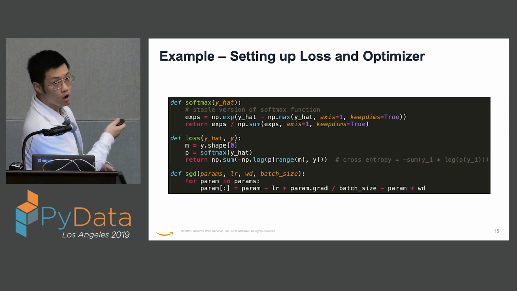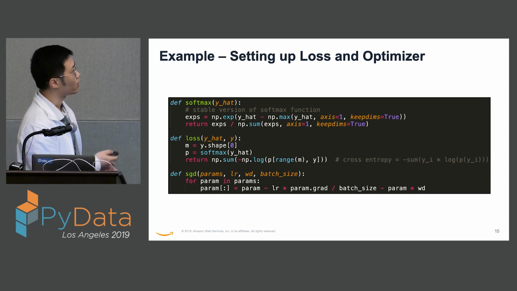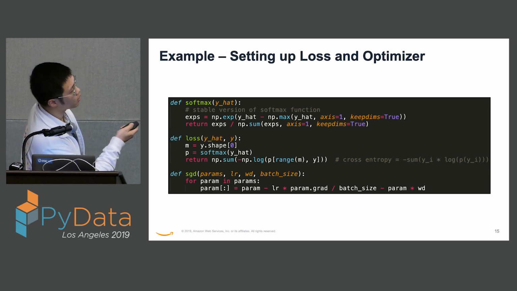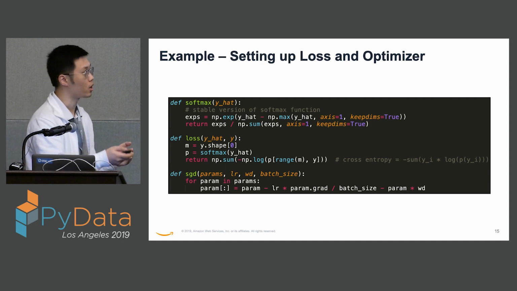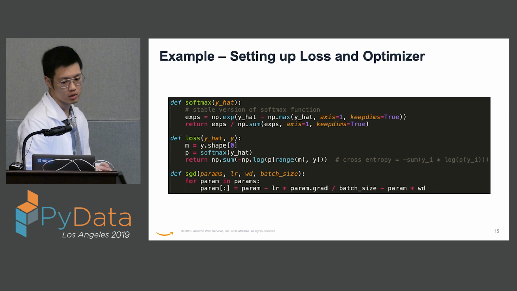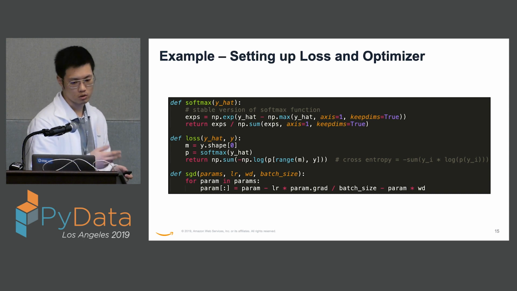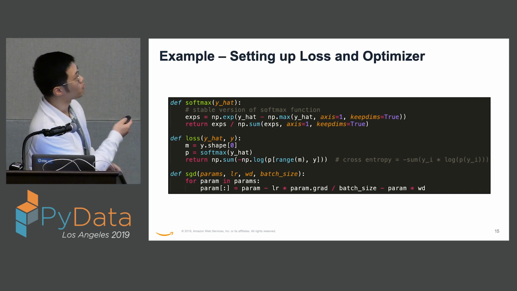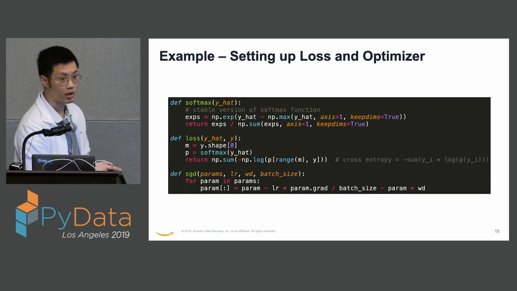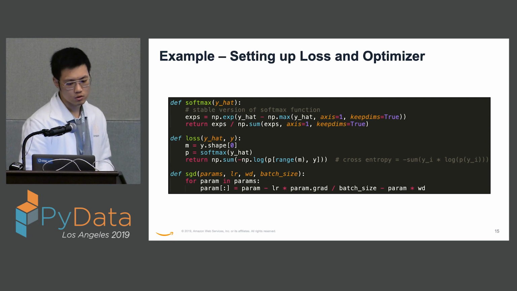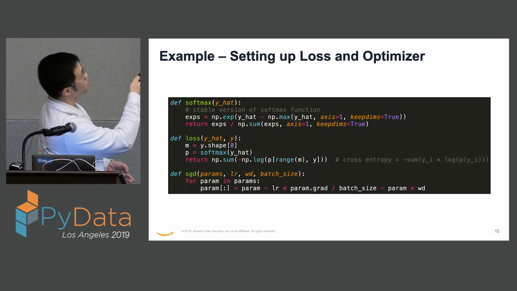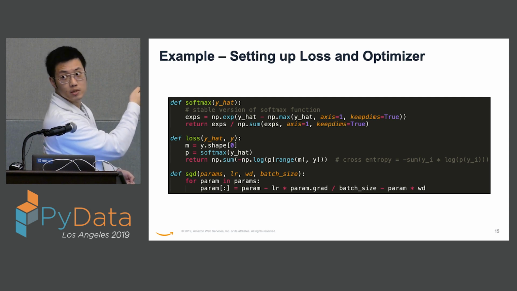And we are taking the log of that probability, and we are multiplying with the value of that label. So if the label is 0, then we're just multiplying with nothing, right? If the label is 1, which means it's that category, then we are just multiplying it with 1. So we sum all the loss up, then we get the total loss of this batch. And so this is the loss function, and this is the softmax function. We also have this available under the NPX namespace.